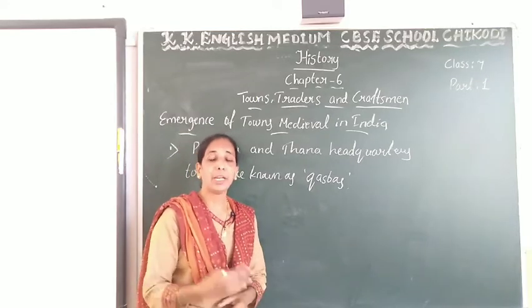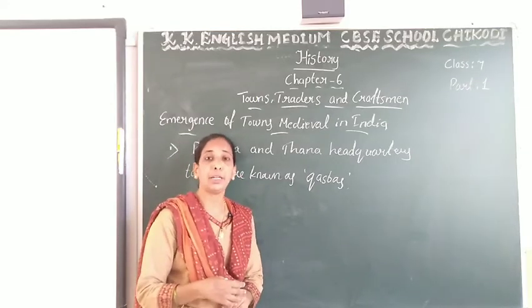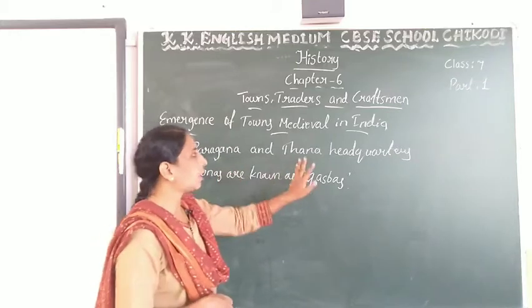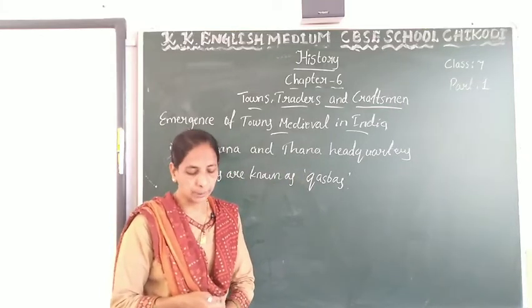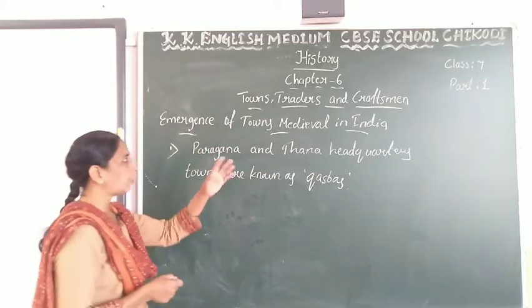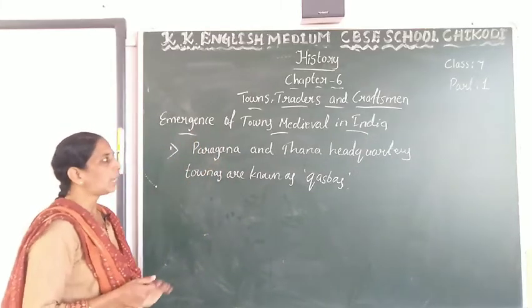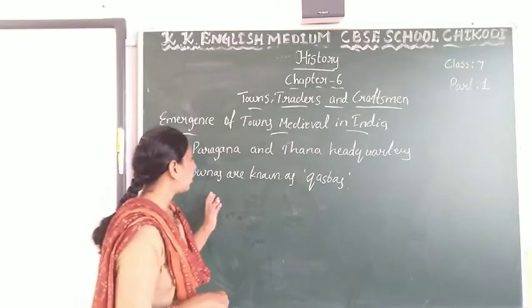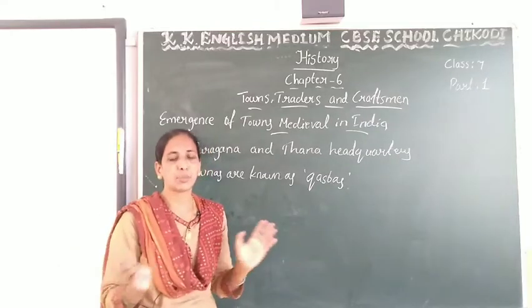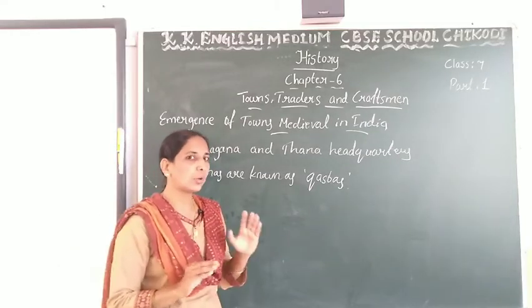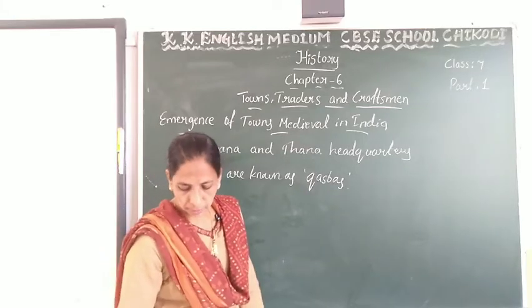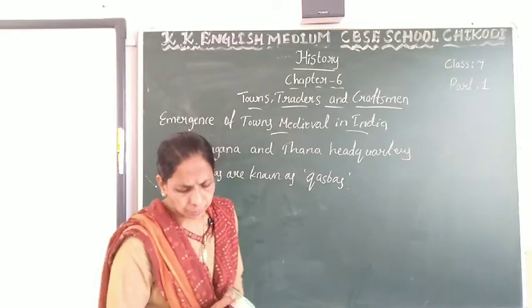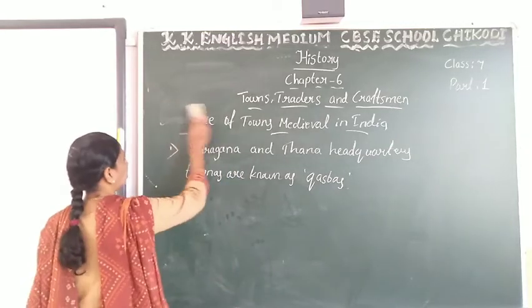In early medieval India, Paragana and Thana headquarters were village settings. Afterwards, in medieval India, they were transformed into towns. Towns are known as what? Kasbas.